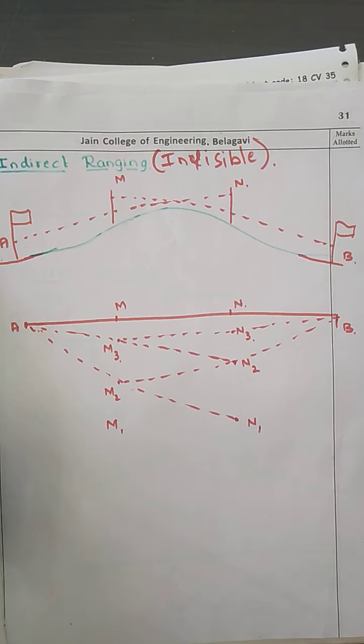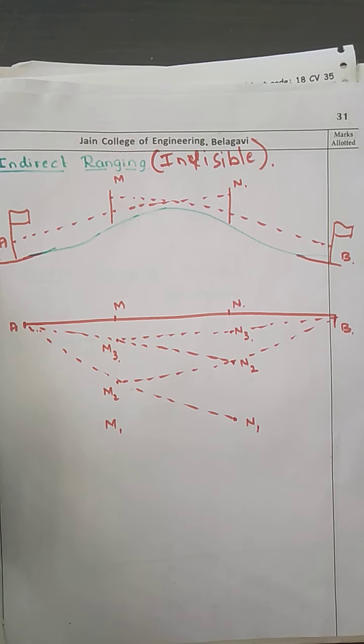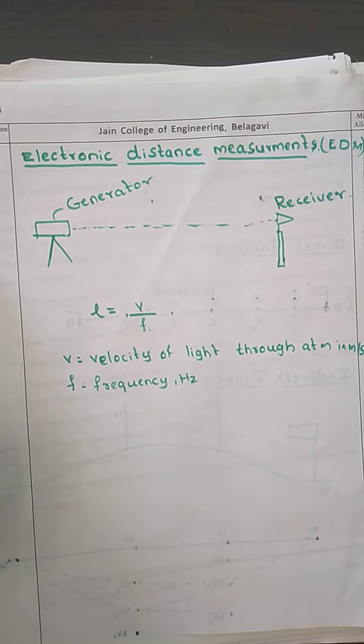Then we are going to see the electronic distance measurement, that is EDM. Now in the previous classes we have seen that when we have small measurements, we can go for measurement using chaining and taping. But if the distance between the two points is large and cannot be measured very easily or quickly, then we go for electronic distance measurement, which we call EDM.